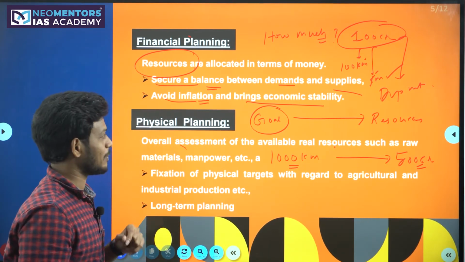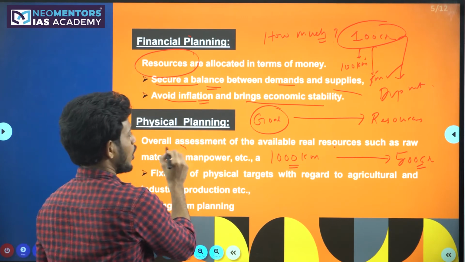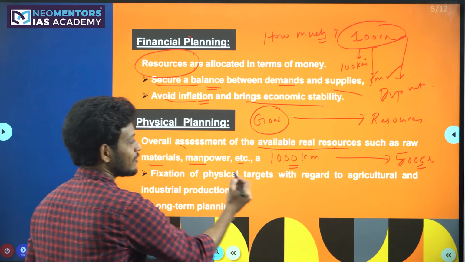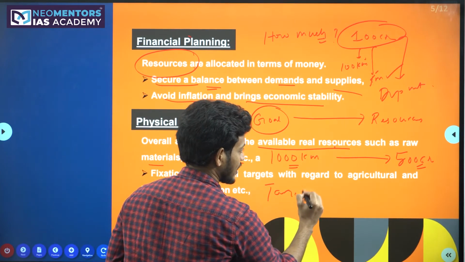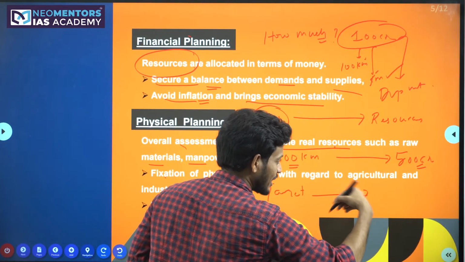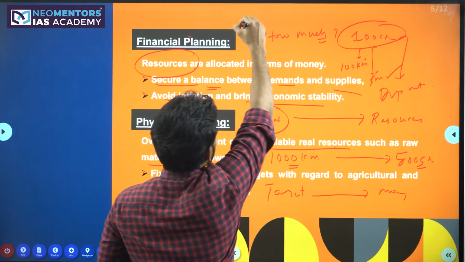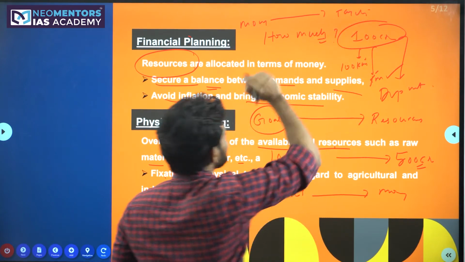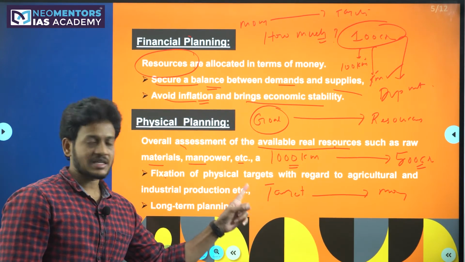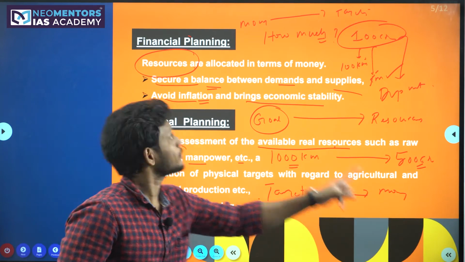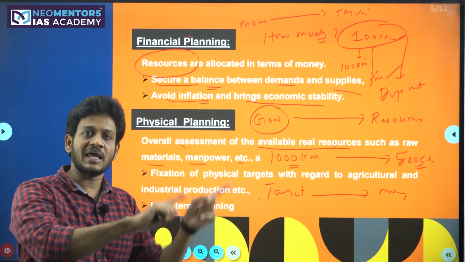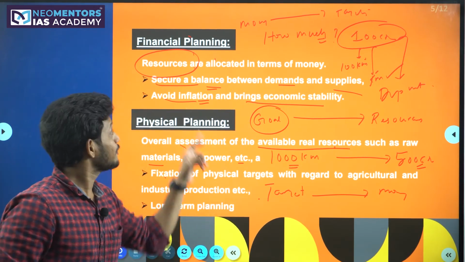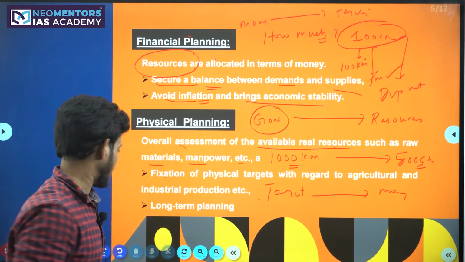But when it comes to the physical planning, first of all, an overall assessment of the available resources such as raw materials, manpower, etc. First we fix a target. What is the target? Accordingly we bring the money. But in financial planning we fix the money first. Accordingly we take the targets. So in physical planning, targets come first, money comes next. In the financial planning, money comes first, target comes next. So this is the difference between financial planning versus physical planning.